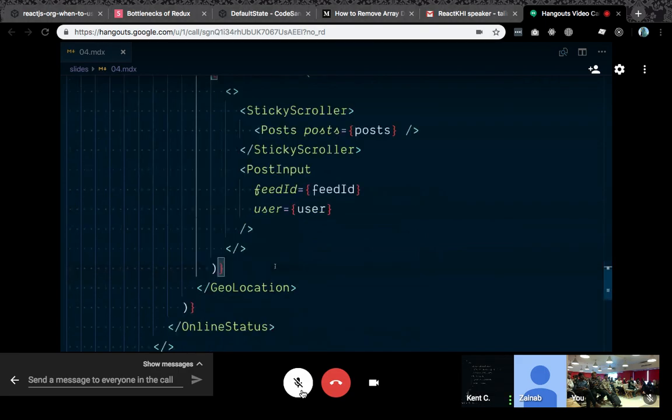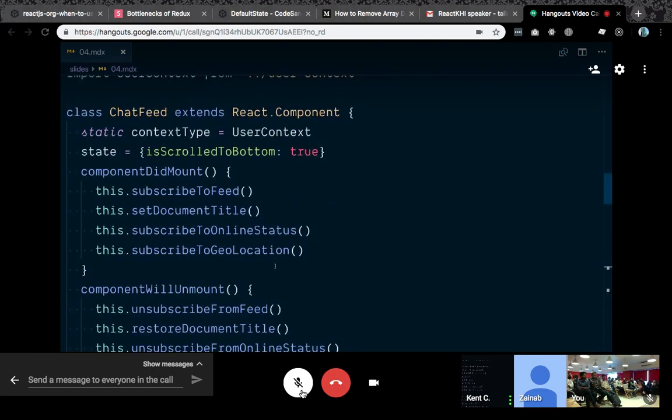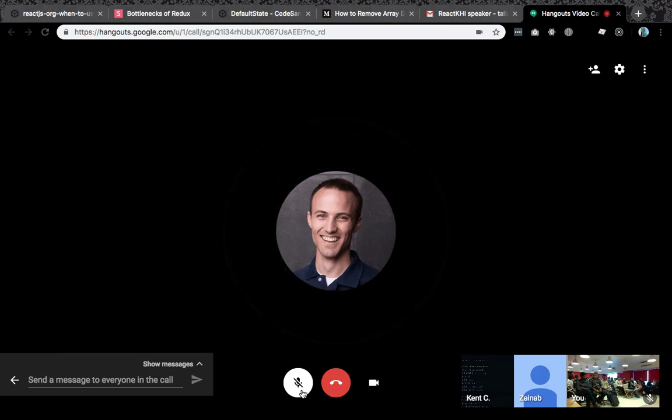So render props are great. I'm really glad that we have them, but it would be cool if we didn't need them. It'd be cool if we didn't need to understand all the intricacies of JavaScript. It'd be cool if we didn't have to mix our concerns in a single component. And these are the reasons why I'm really excited about hooks. Probably the biggest reason is how easy it is to share your logic across multiple components.